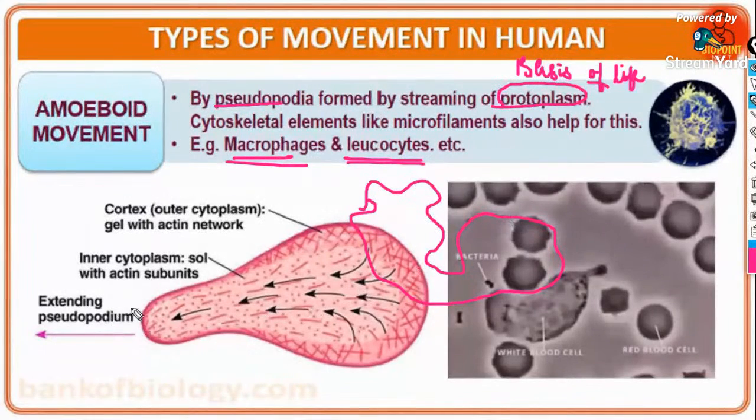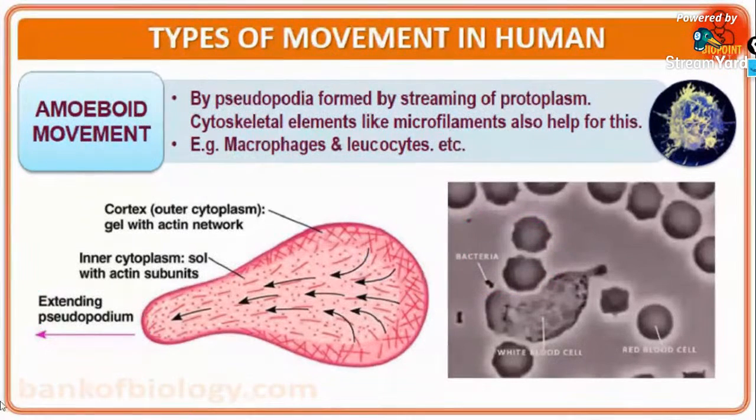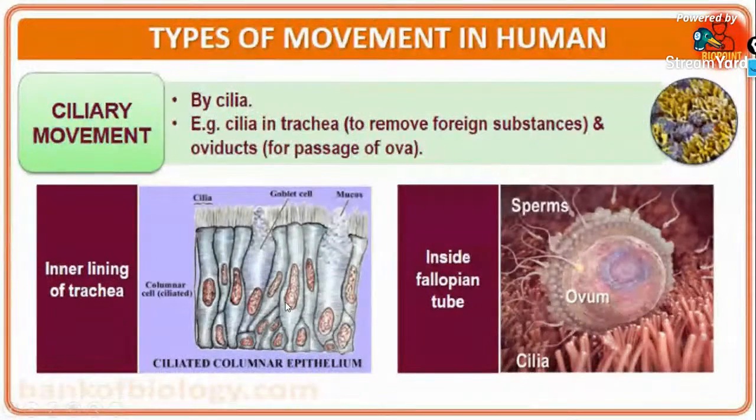So this is the extending pseudopodium. Clear, everybody? That is all about the amoeboid movement. You have to study how the pseudopodia is formed by the streaming of the protoplasm and the amoeboid movement shown by macrophages and leukocytes.